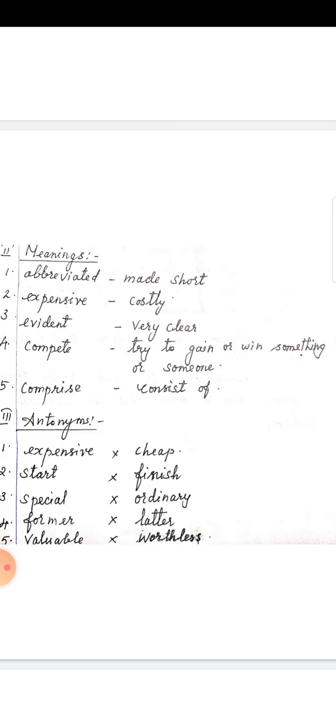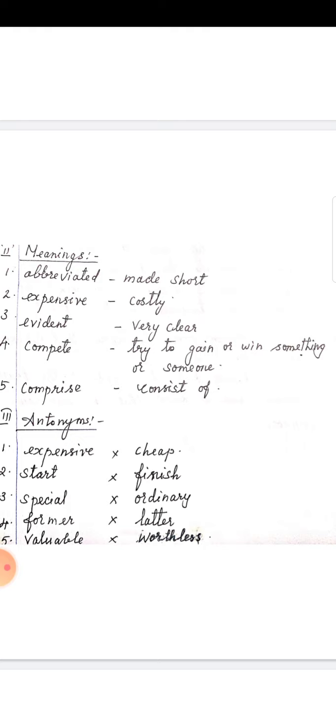Then comprise. Comprise means consist of. I'll repeat all meanings. Abbreviated means made short. Expensive, costly. Evident, very clear. Compete, try to gain or win something or someone. Comprise, consist of. Then antonyms.